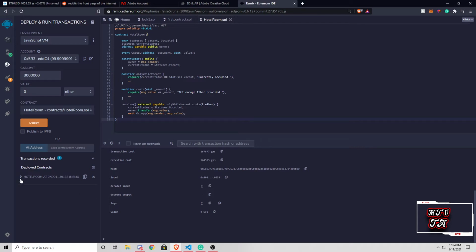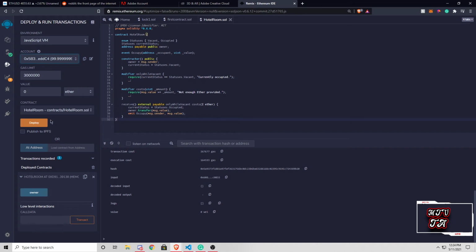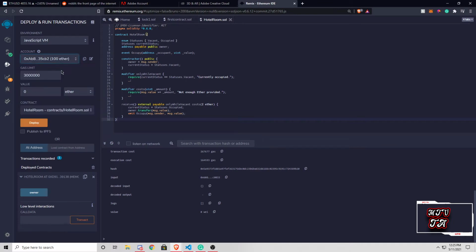So we did not put any Ethereum or down payment for this hotel room just yet. Another thing we can do is that now we see our owner, which is this wallet here, which has about 999 ether. Of course, this is all synthetic and not real ether at all. But another thing we can do is switch our address. So let's say we are now Susie or someone different.